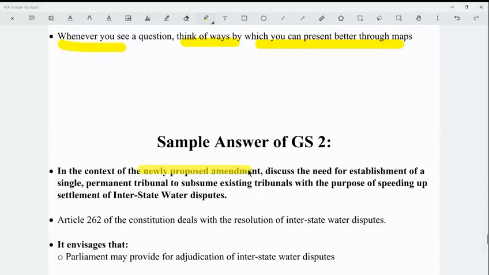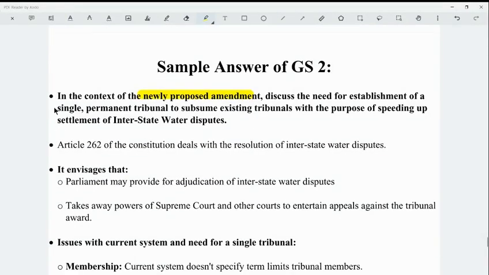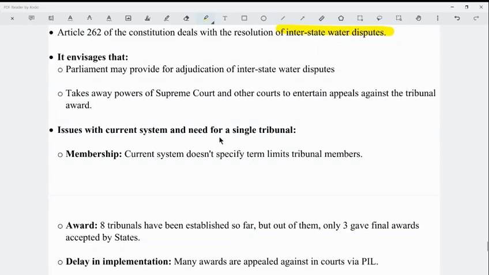In the context of the newly proposed amendment, discuss the need for establishment of a single permanent tribunal to subsume existing tribunals with the purpose of speeding up settlement of interstate water disputes. So to begin with, you can say that Article 262 of the Constitution deals with the resolution of interstate water disputes. It envisages that Parliament may provide for adjudication of interstate water disputes, and takes away the powers of the Supreme Court and other courts to entertain appeals against the tribunal award. Then, issues with the current system and the need for a single tribunal. So the use of proper subheadings is there.